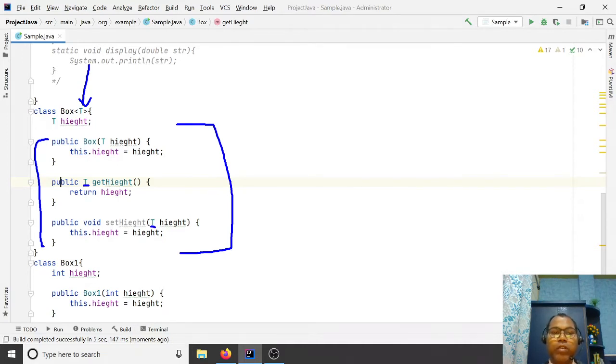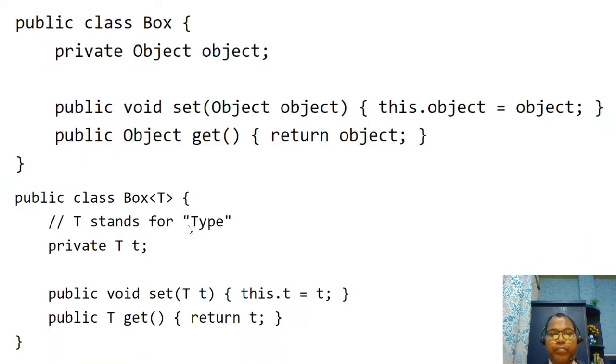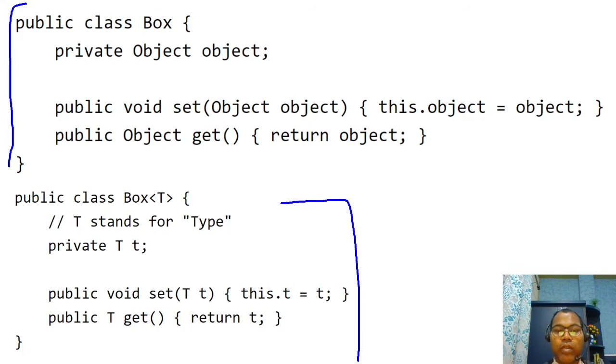So now this class is also generic. Any type you can pass here, any type can be set here, any type can be got here. So this is the way. This is your Box class, and this is your generic. Simply you can put the type information here, and declare your type variables, setters, getters, each and everything.